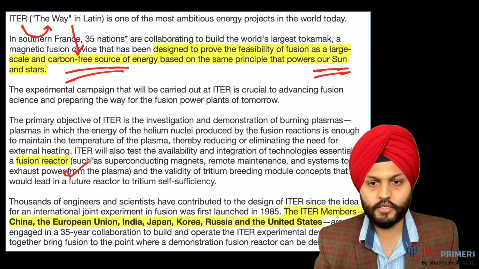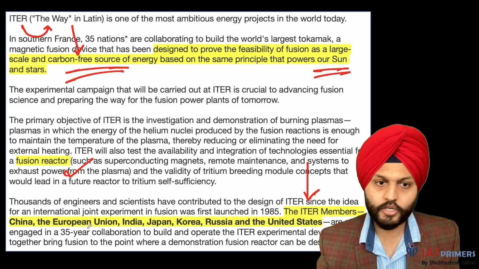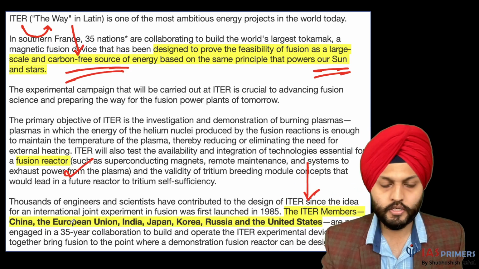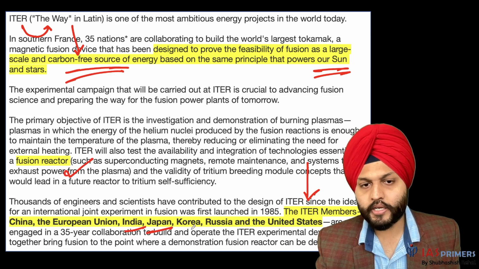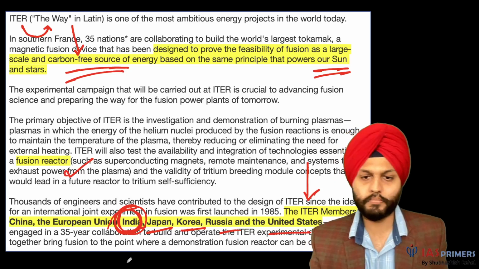Okay, fusion reactor. Which countries are there? ITER members: China, European Union. Again, European Union means multiple countries. India, Japan, Korea, Russia, and US. The important thing is India is a member.